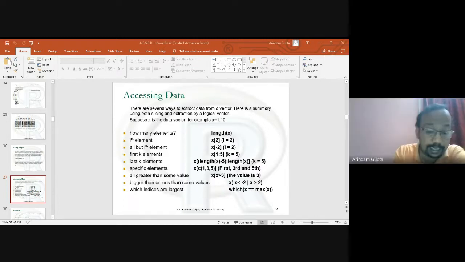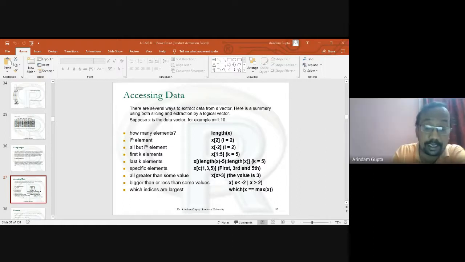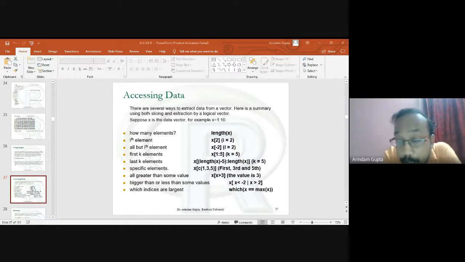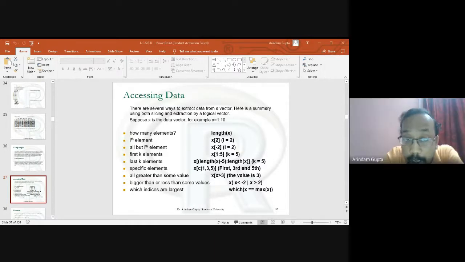Suppose we need the position where the largest value is. x is equal to max x. Will it work on a Likert scale also? Maybe you try. Okay.